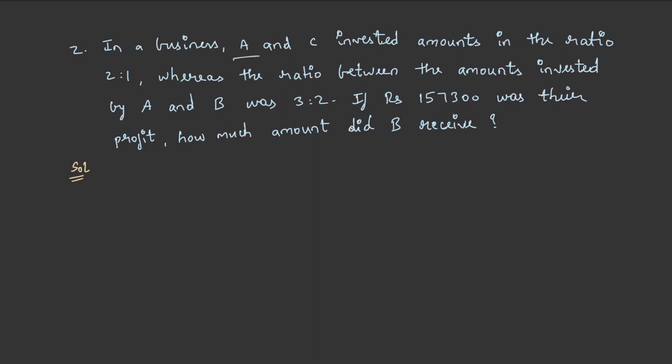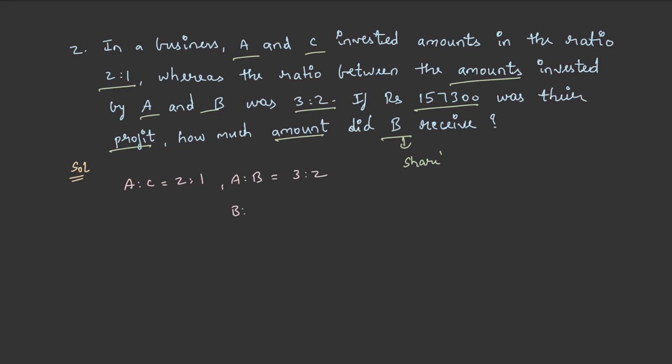In a business, A and C invested amounts in the ratio 2:1, whereas the ratio between the amounts invested by A and B was 3:2. If rupees 1,57,300 was their profit, how much amount did B receive? In this question, he is asking for B's share. A is to C is equal to 2:1 and A is to B is equal to 3:2. So B is to A can be written as 2:3.